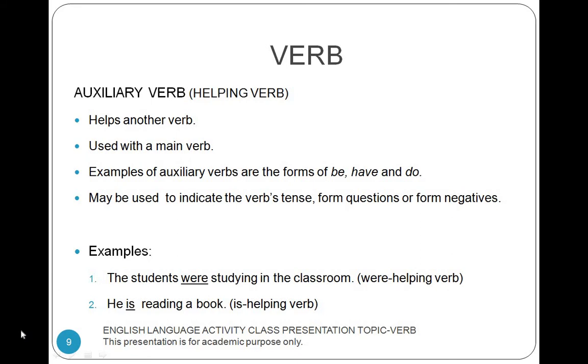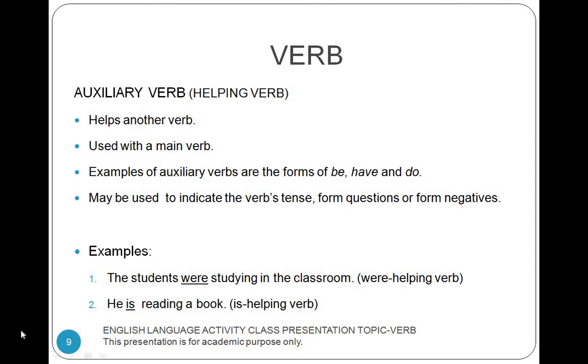Auxiliary verb or helping verb. An auxiliary verb helps another verb. An auxiliary verb is used with the main verb. Examples of auxiliary verbs are the forms of be, have, and do. An auxiliary verb may be used to indicate the verb's tense, form questions, or form negatives.